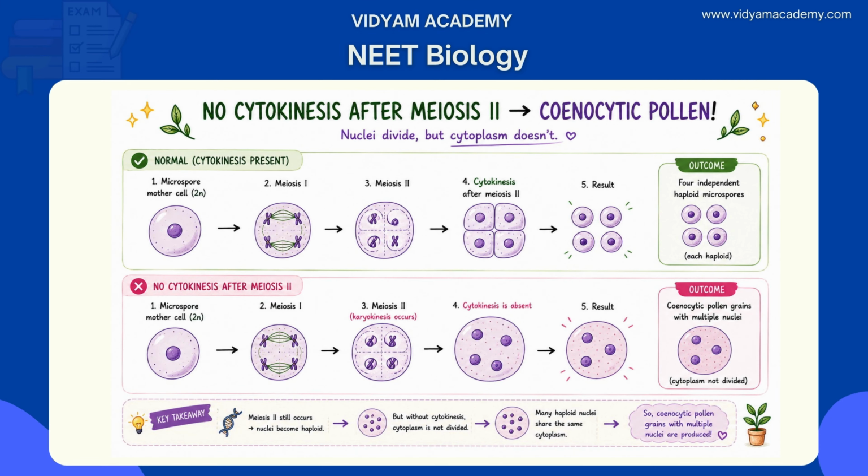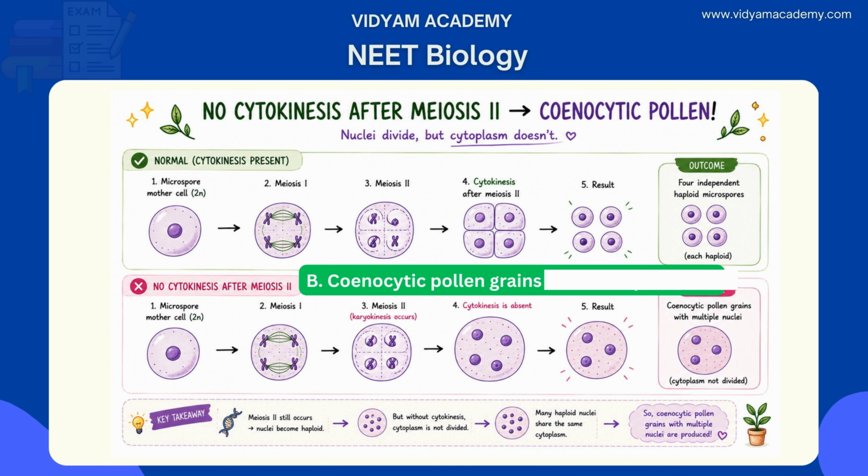This results in a single undivided cell with multiple nuclei, known as a coenocyte. Therefore, coenocytic pollen grains with multiple nuclei are produced instead of four individual microspores. That is the answer for this question.